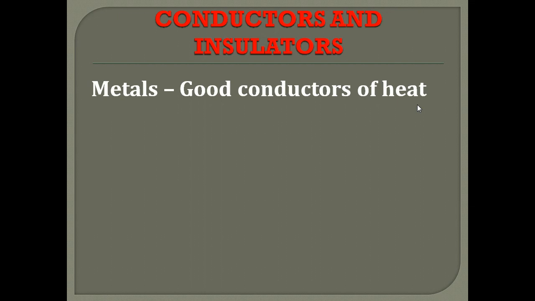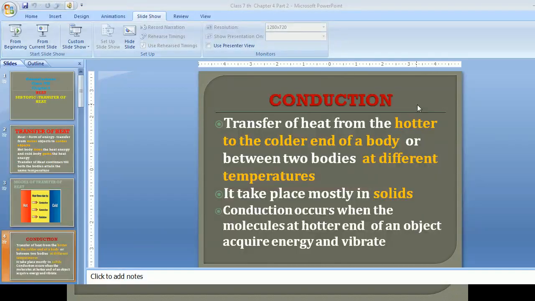An example of a good conductor of heat is metals.